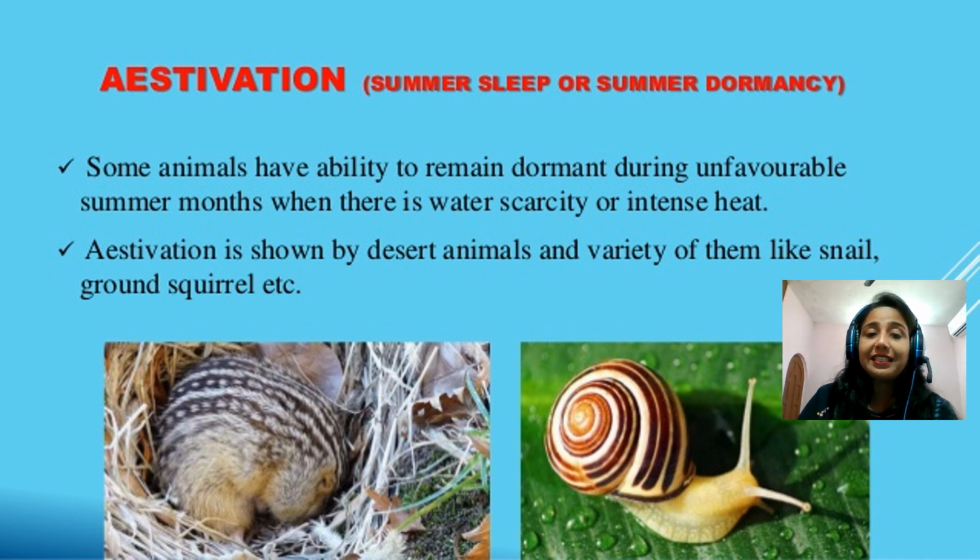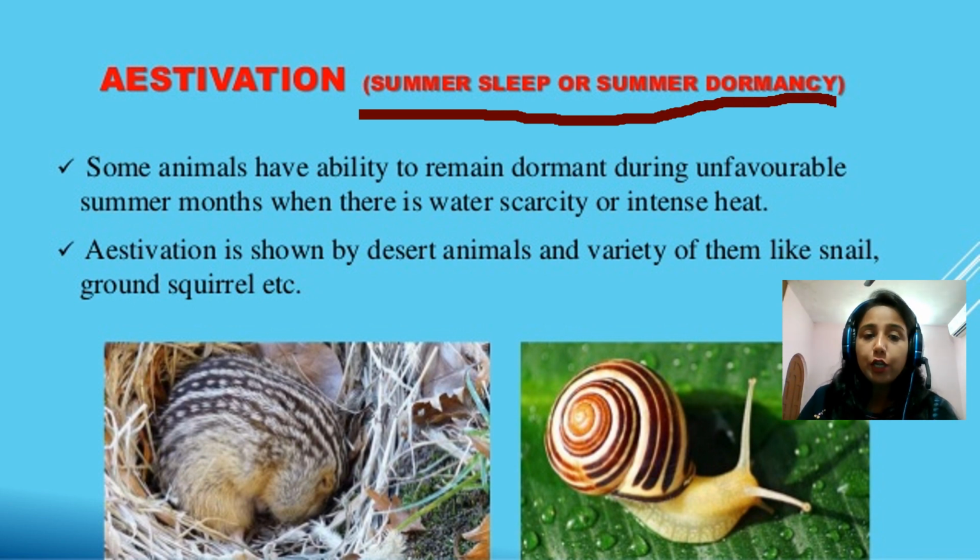Now children, estivation, how can you learn this word estivation? Estivation is summer sleep or summer dormancy. You can say, what is the meaning of hibernation? Hibernation means winter sleep. And estivation means summer sleep. And hibernation, what do the animals do? They sleep during the winter season, extreme hard winter conditions.